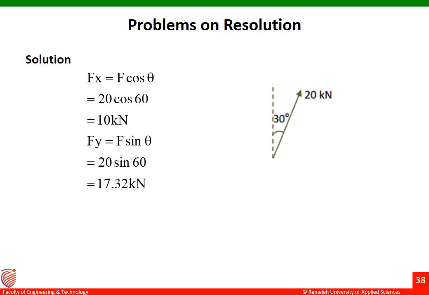So we have two equations: Fx equal to F cos theta and Fy equal to F sin theta. As I said earlier, theta is the angle made by the force with respect to the horizontal axis, or the x direction. Here the angle made by the 20 kilonewton force is with respect to the vertical axis. So we have to find out the angle made by the force with respect to the horizontal axis. We can see here.